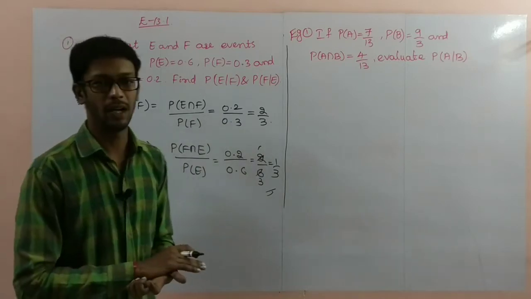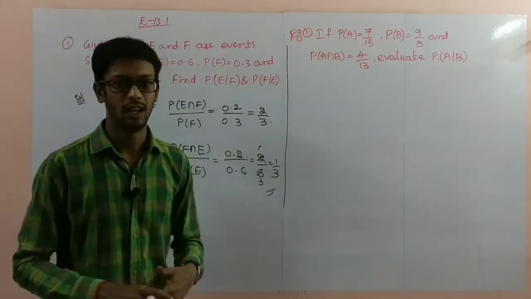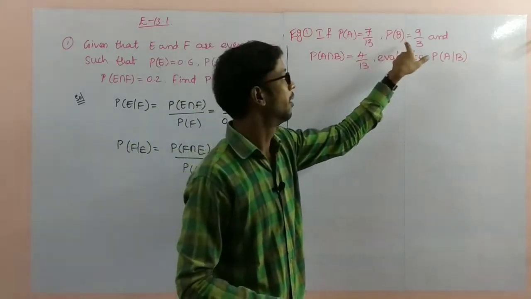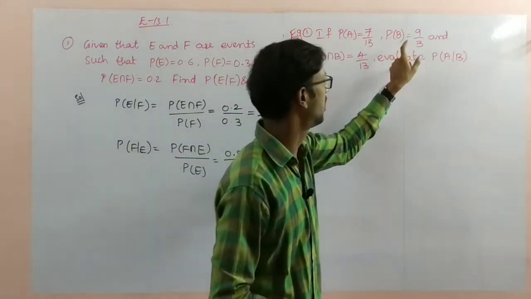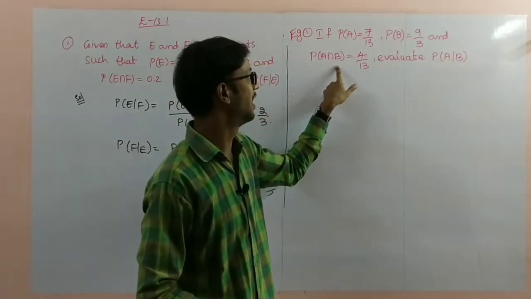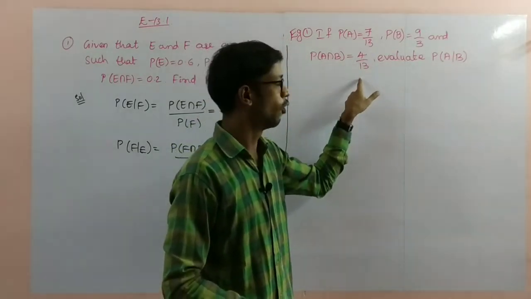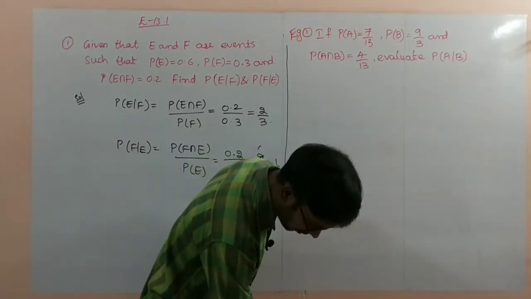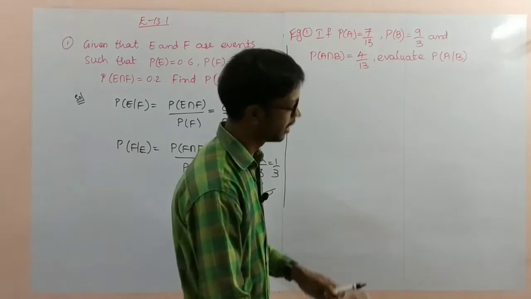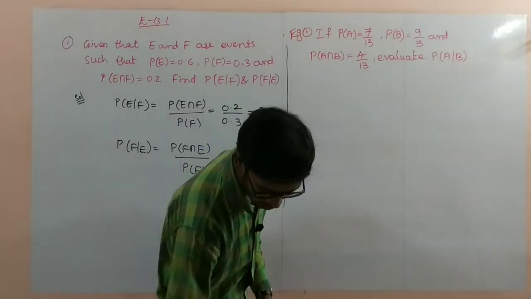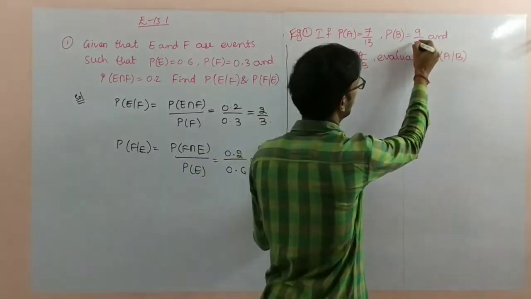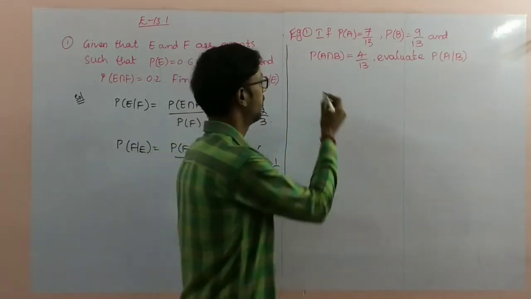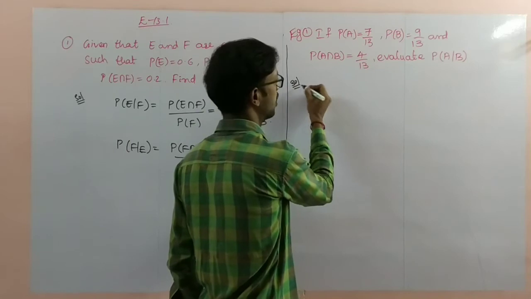Next, example 1. Probability of A is 7 by 13. Probability of B is 9 by 13. And probability of A intersection B is 4 by 13. So now simplify here.